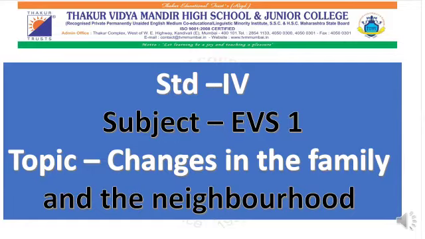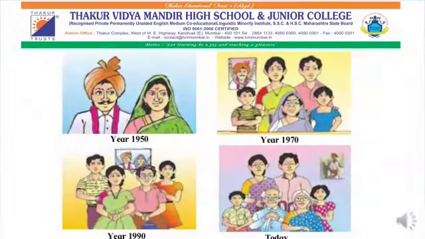Today we are going to study EVS 1 and our topic name is Changes in the Family and the Neighborhood. As our lesson name is Changes in the Family and the Neighborhood. Here, after observing the picture, we come to know that since the year 1950 and till today's date, so many changes have taken place. Let's learn what the changes are and try to give answers to the following questions.